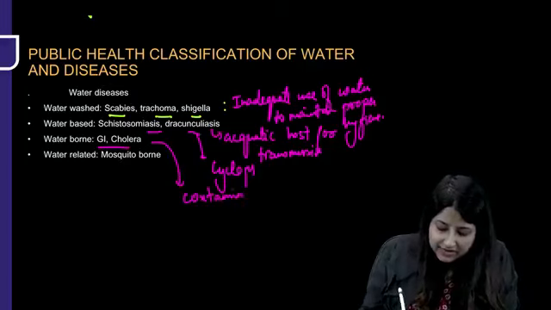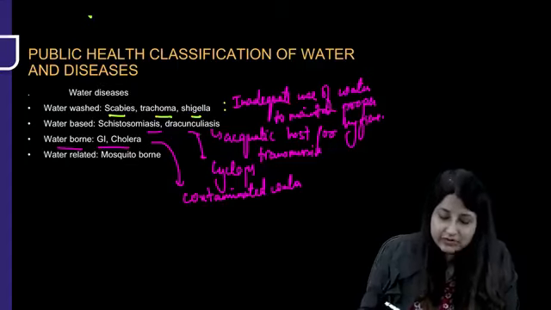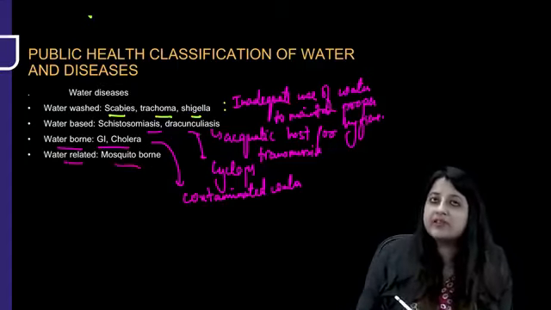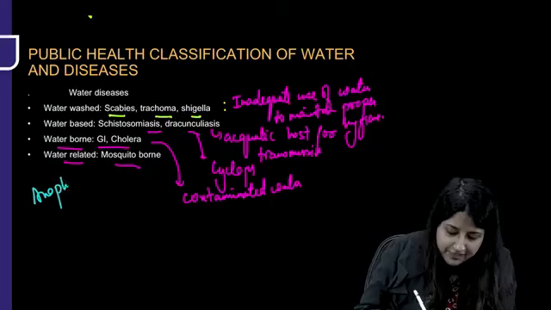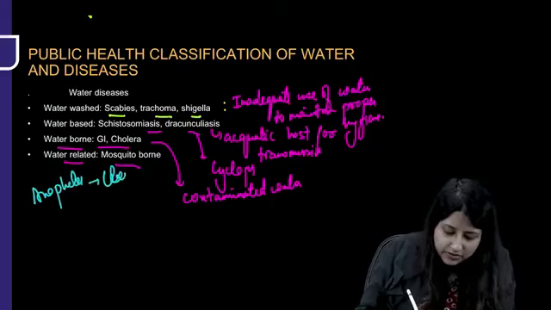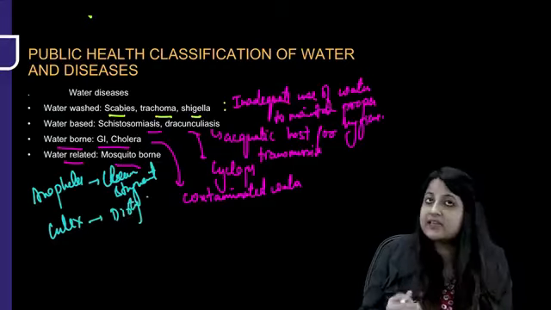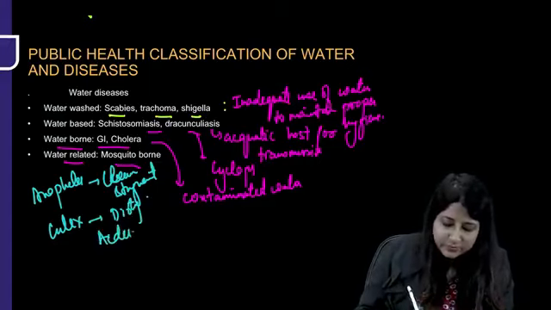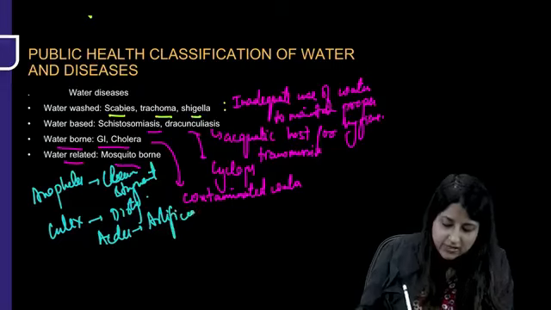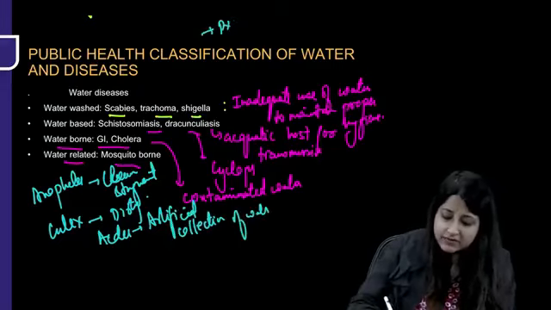Waterborne diseases: just like we eat contaminated food and have foodborne diseases, similarly if we drink contaminated water, it can lead to waterborne diseases, GI, gastrointestinal. Water-related are mosquito-borne infections where the vectors require water for breeding. Just for your revision, you all remember Anopheles breeds in clean stagnant water. Culex, a nuisance mosquito, requires dirty water for breeding. We are basically concerned about the larva. And of course, we have Aedes. Aedes breeds in artificial collections of water. This is a very, very important slide which has come as a PYQ. So we have revised that as well.